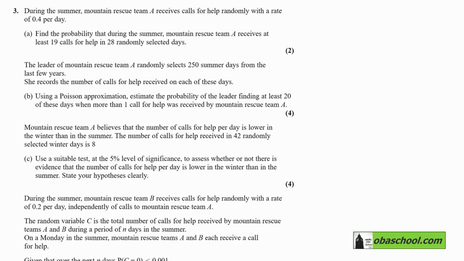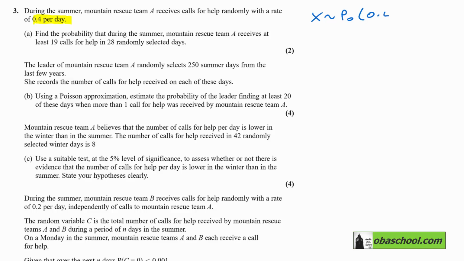During the summer, Mountain Rescue Team A receives calls for help randomly with a rate of 0.4 per day. Find the probability that during the summer, Mountain Rescue Team A receives at least 19 calls for help in 28 randomly selected days. So if we say X is the Poisson distribution for one day, so it will be a